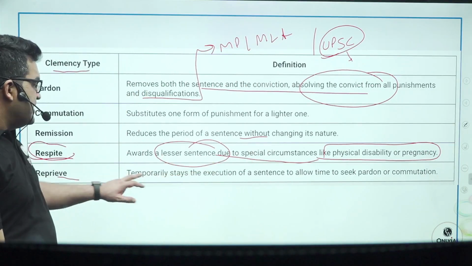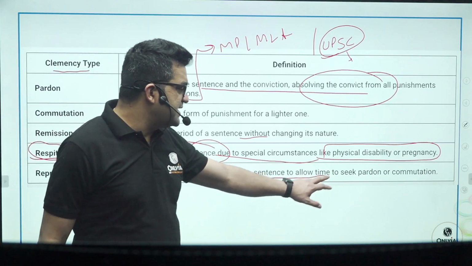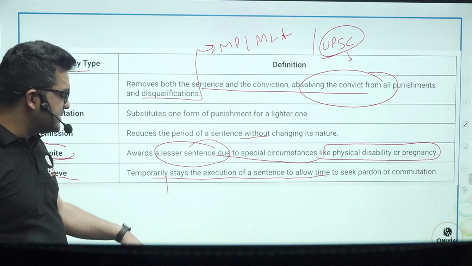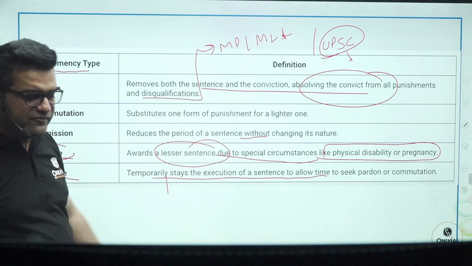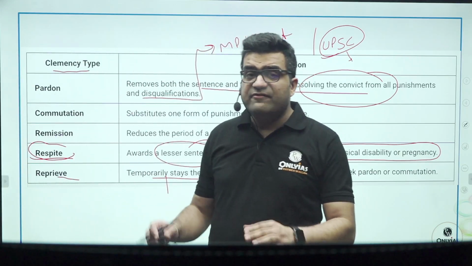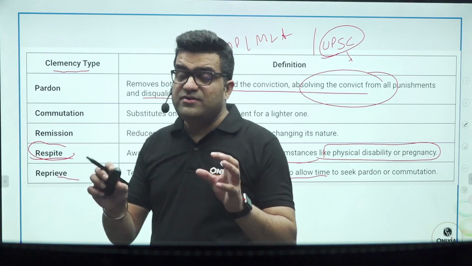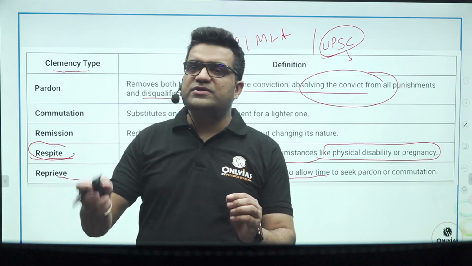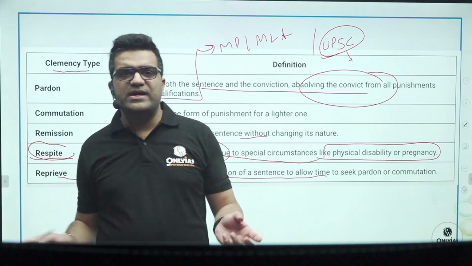Now reprieve temporarily stays the execution of a sentence to allow time to seek pardon or commutation. For example, if a person is to be hanged tomorrow, the 28th of February, and we are standing on the 27th, if that sentence is not given a temporary hold, not given the reprieve, he would be executed tomorrow at 7 a.m., the 28th of February.